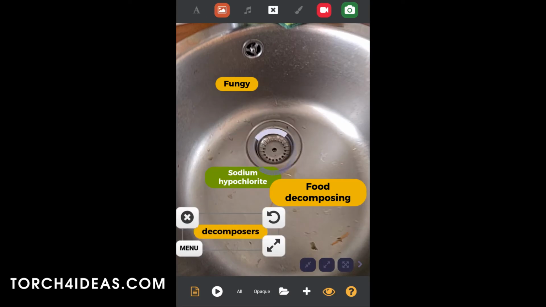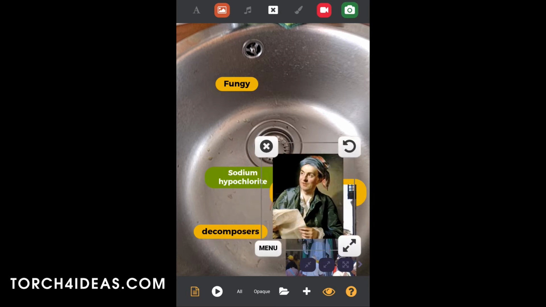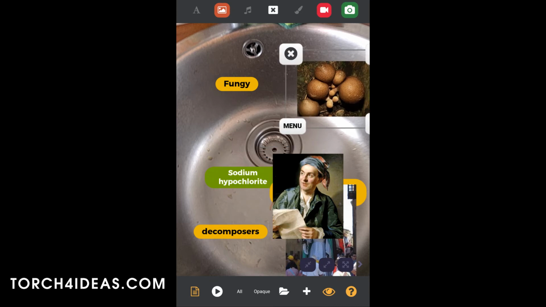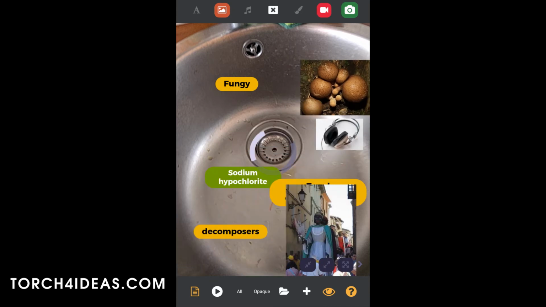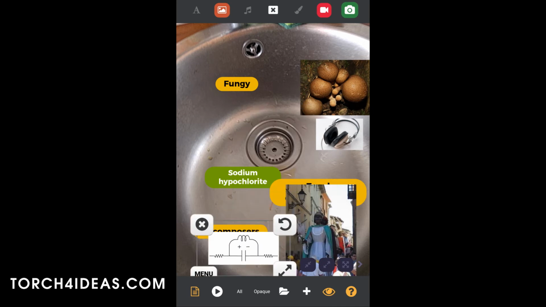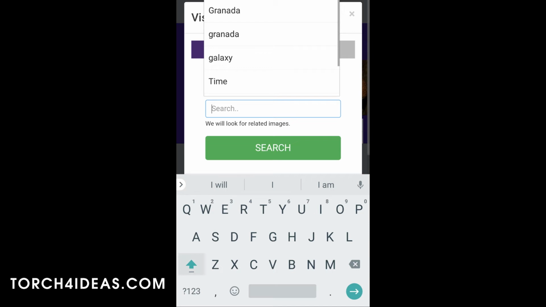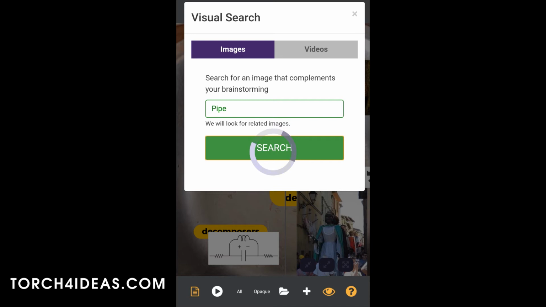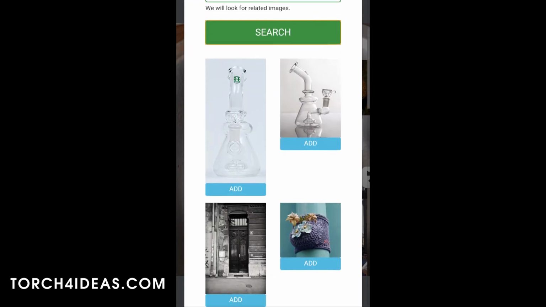And now we're gonna do visual search, visual divergence. First of all, randomly, we're gonna launch visual torches around, and some of them are already gonna suggest, in combination with the other ingredients, some ideas or connections. I'm already getting some of them. That's very interesting. And now we're also gonna do a specific visual search. This time, we're gonna put a specific concept, pipe, for example, and we're gonna get a creative visual search. We're gonna get images that are not exactly the pipe necessarily, but related images that are related to pipe.